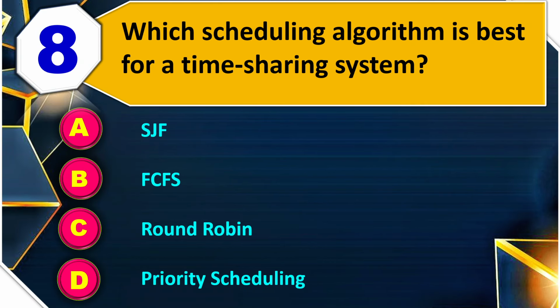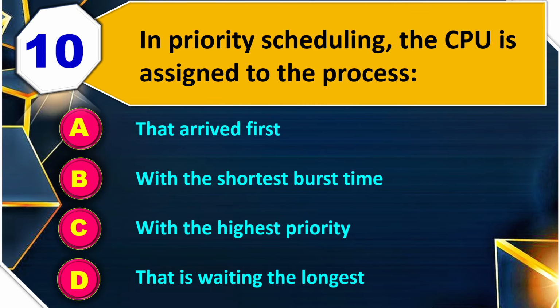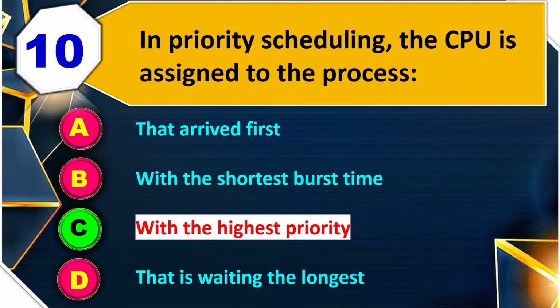Question number 9. In round robin scheduling, time quantum should be very large, very small, fixed and small, equal to the burst time of the largest process. So the right answer is fixed and small. Question number 10. In priority scheduling, the CPU is assigned to the process that arrived first, with the shortest burst time, with the highest priority, that is waiting the longest. So the right answer is with the highest priority.